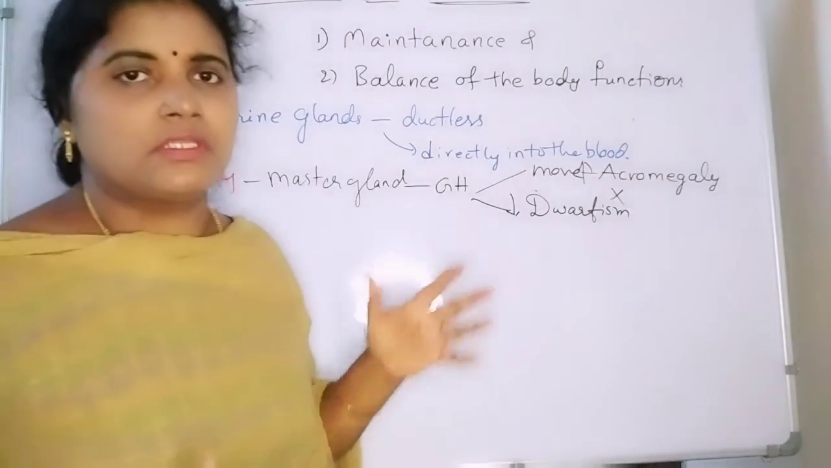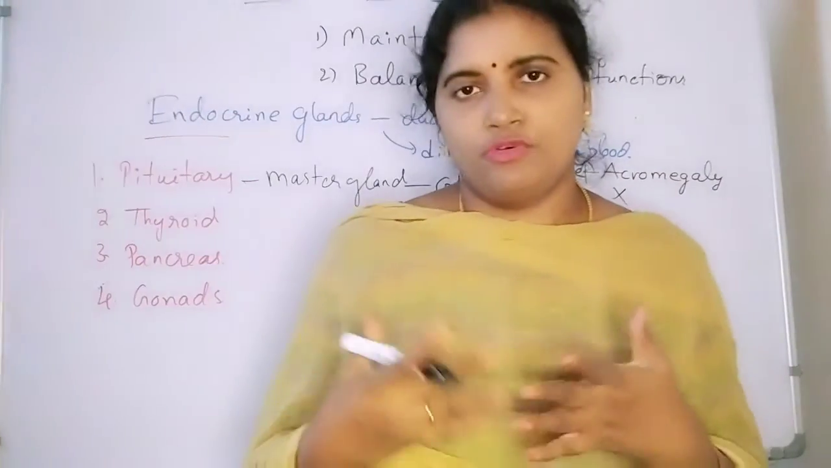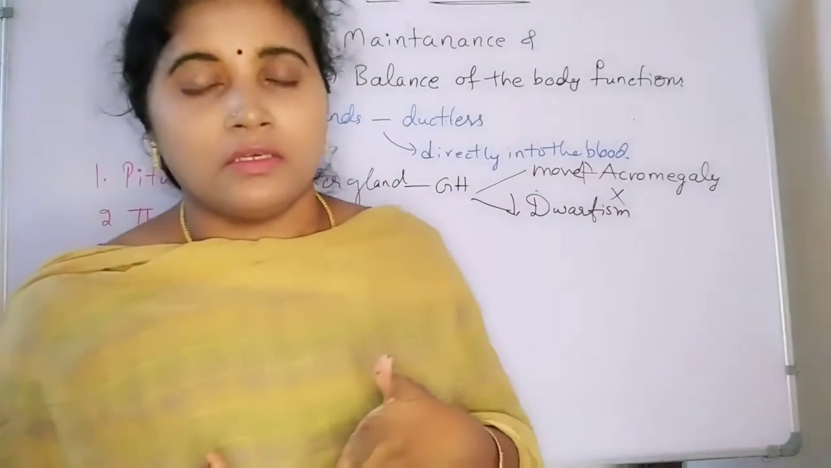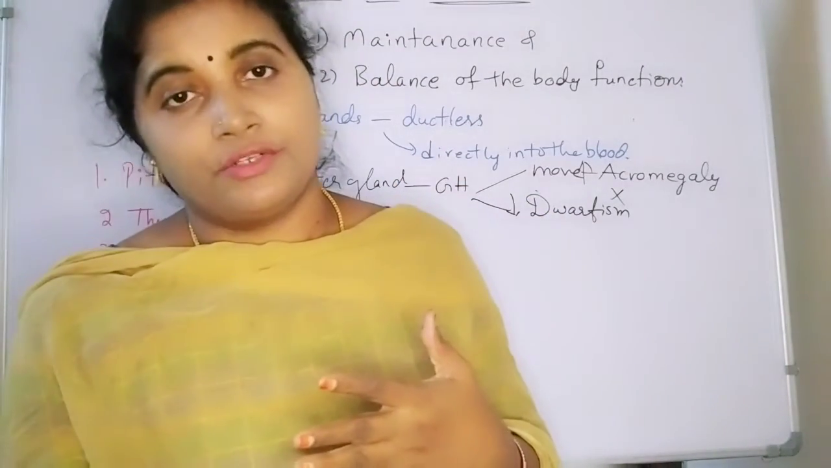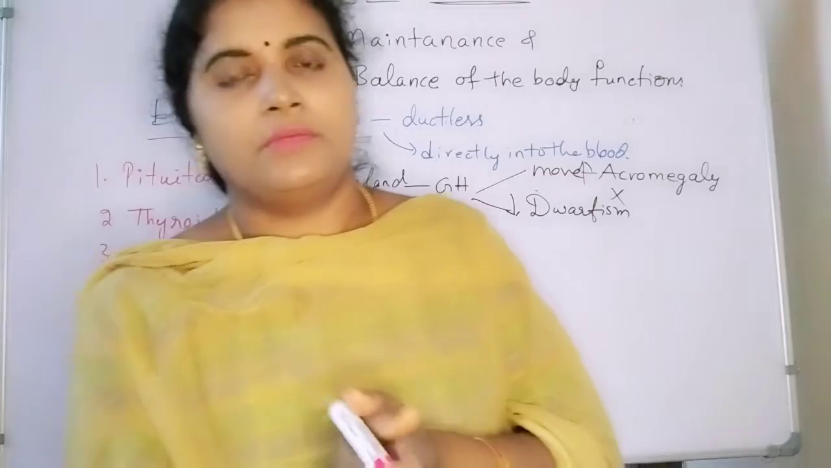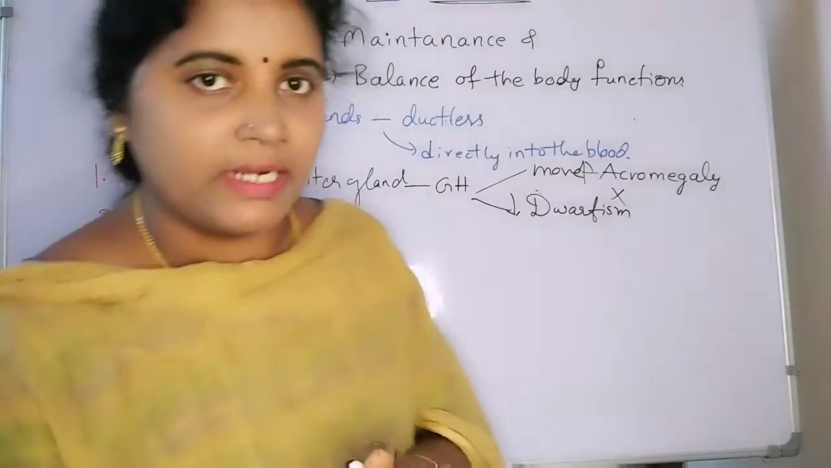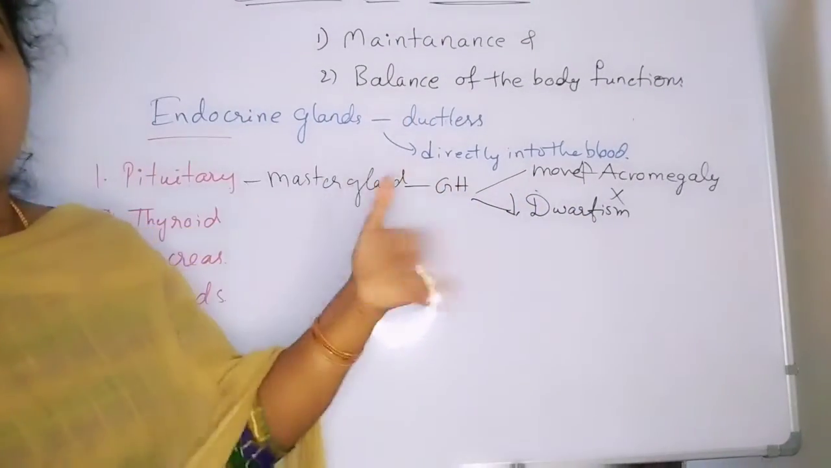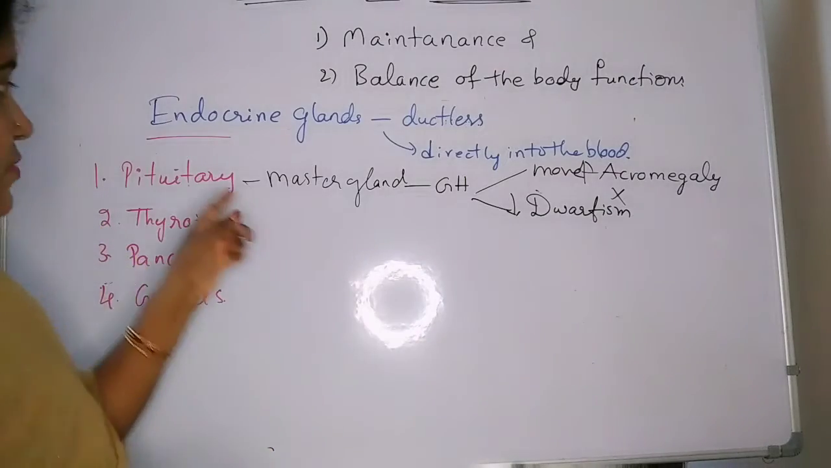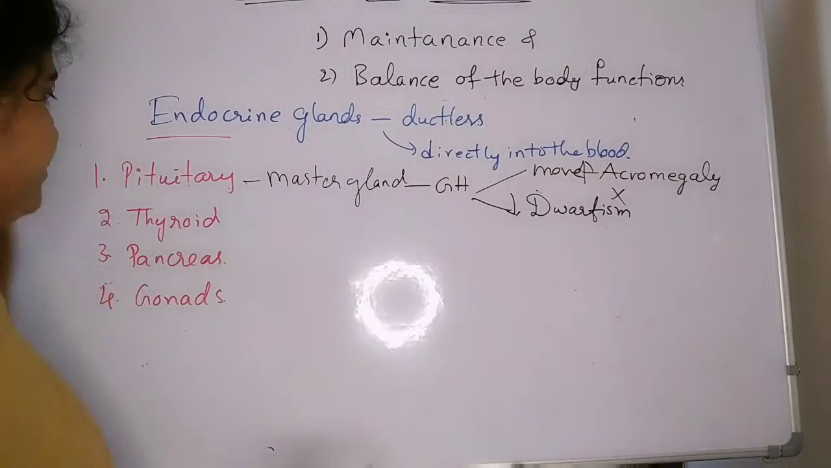Not only growth hormone, it is releasing the follicle stimulating hormone, luteinizing hormone, and adrenocorticotropic hormone, like that. Many hormones are secreted by the pituitary gland, and it influences the other endocrine glands. That's why it is known as master gland.